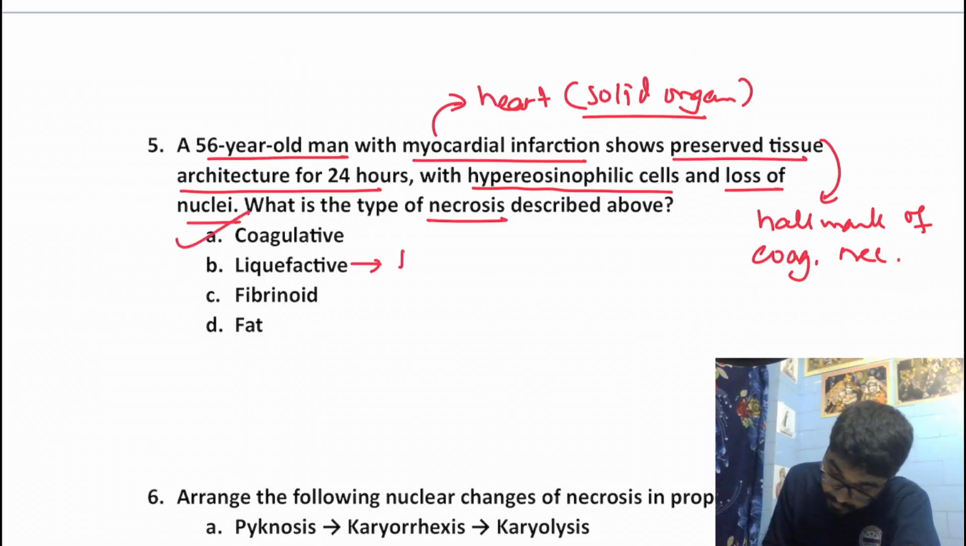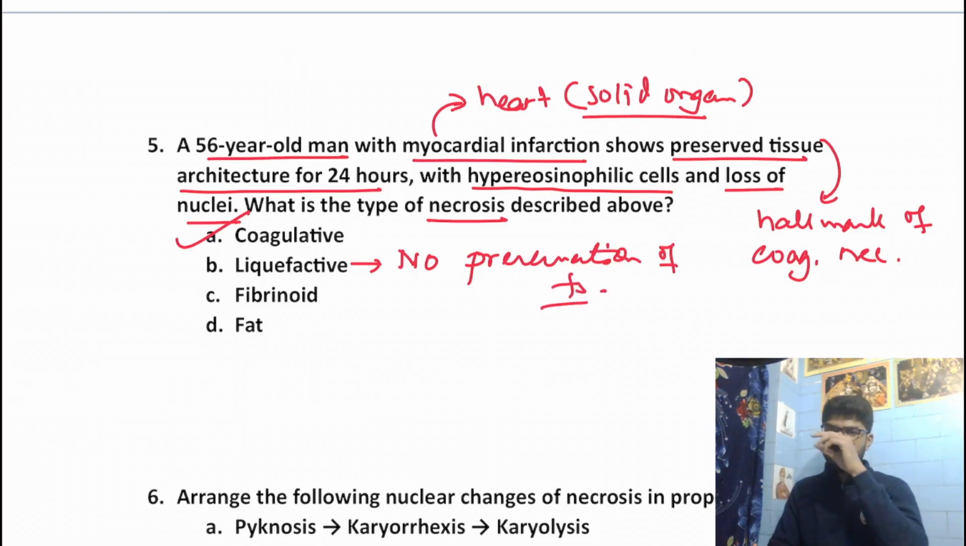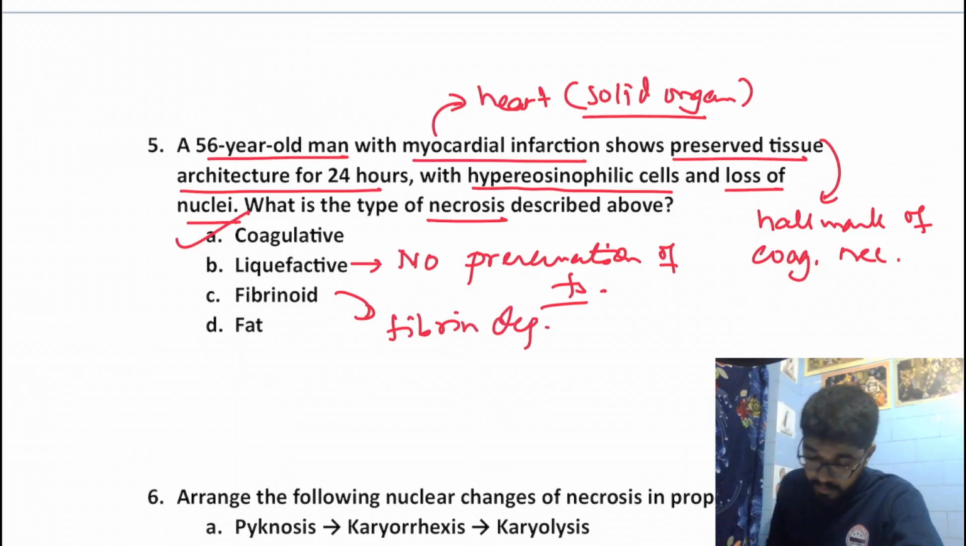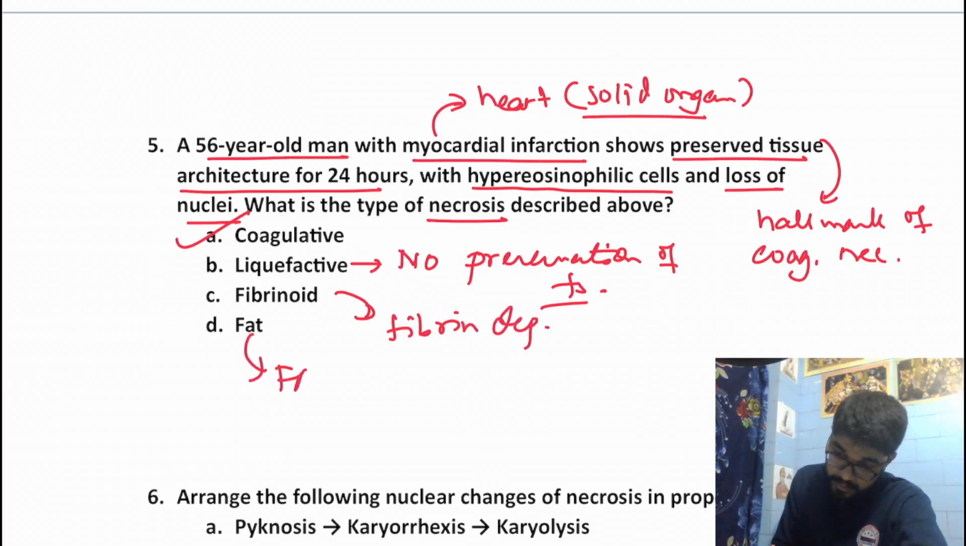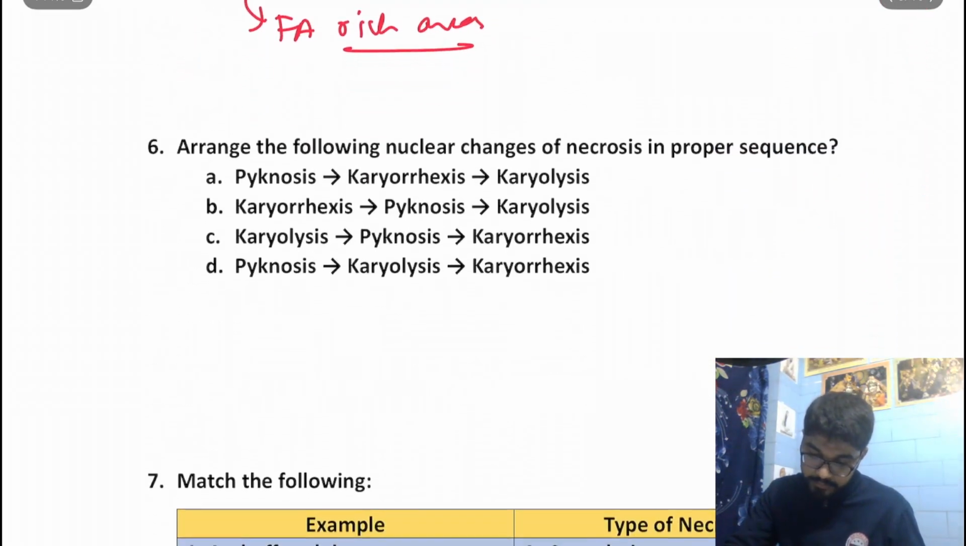In liquefactive necrosis, we do not get preservation of the architecture of the tissues. In fibrinoid necrosis, we would get fibrin deposits, but nothing has been mentioned over here. And fat necrosis is actually seen in fatty acid rich areas like breast and pancreas, right? Okay, so our answer over here would be coagulative necrosis. Moving on to the next question.